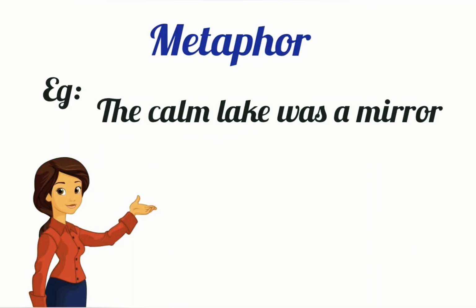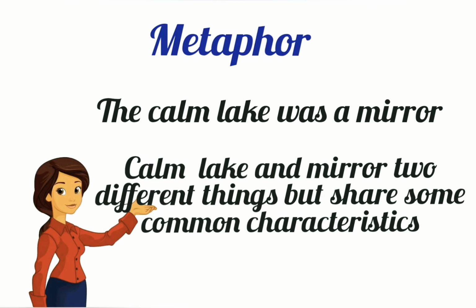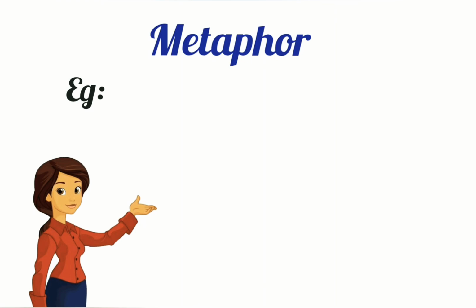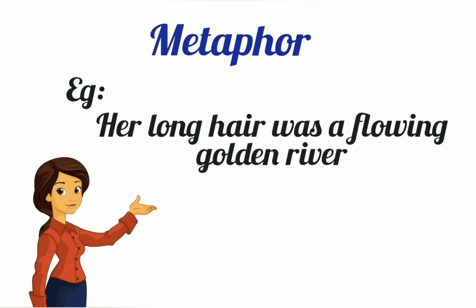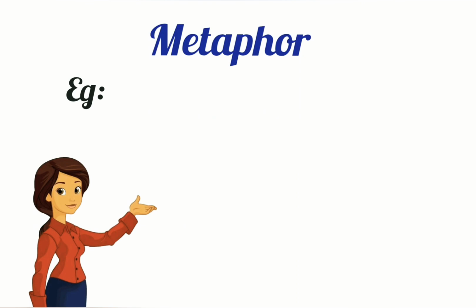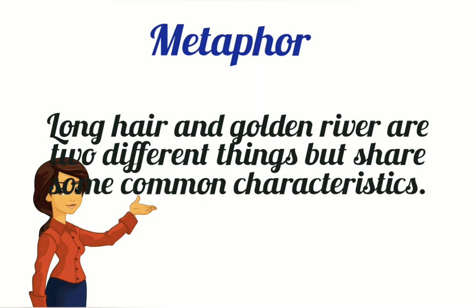The calm lake was a mirror. Here, calm lake and a mirror, they are two things, but they share some common characteristics. Another example, the snow is a white blanket. One more example, her long hair was a flowing golden river. Here also we can see some common characteristics between long hair and a golden river.